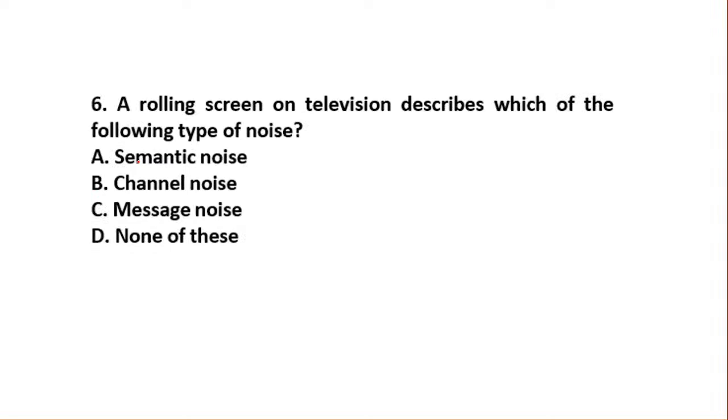Okay. Now question number 6, let's put it on the screen, so let's do it very well. A rolling screen on television describes which of the following types of noise? They have given an example. Is it semantic? Is it channel? Is it message? Or is it none of the above? So you have to describe the noise, whether it is semantic, channel, message, or none of the above.